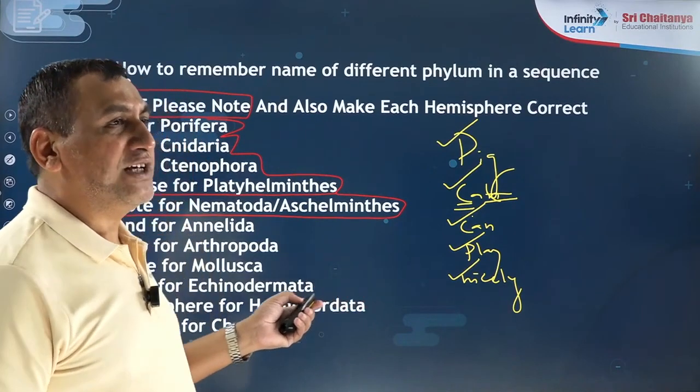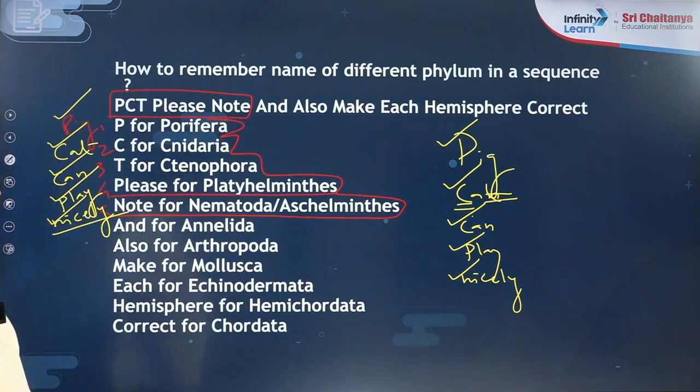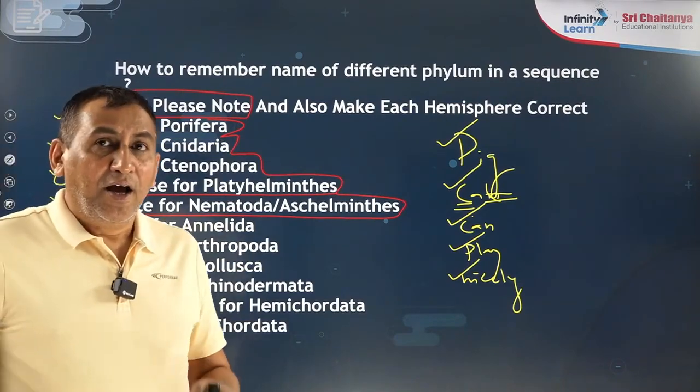So PCT, please note. The choice is yours. Whatever you want to write, you can write, but ultimately the target is that you have to remember the names of the phyla in a sequence.